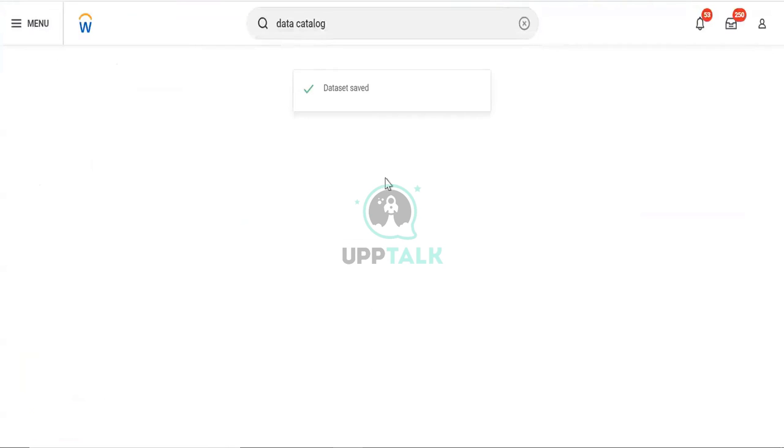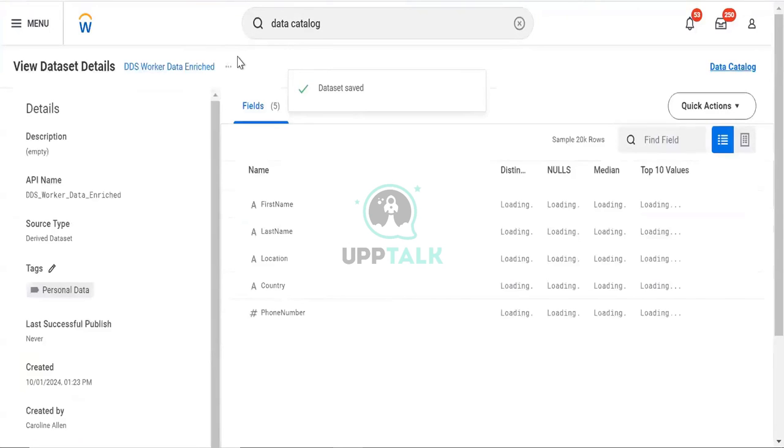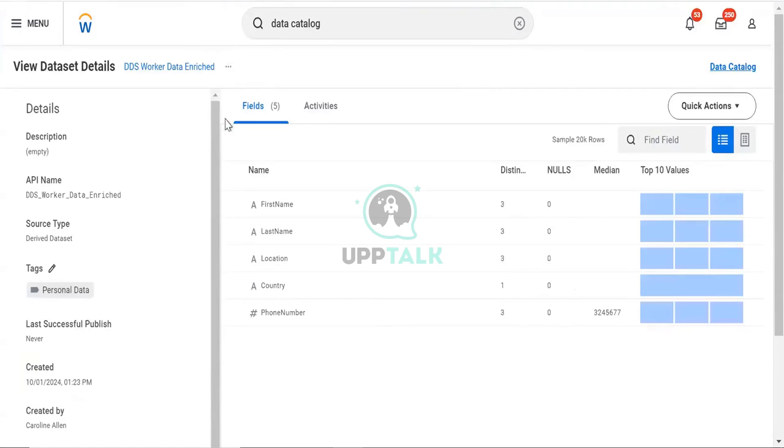As you saw, the process of creating a derived dataset and a base dataset is a bit different. What is the difference? When we create a base dataset, it will ask us for a file, such as a file for custom report. But when we create a derived dataset, it will just ask us to select a dataset.